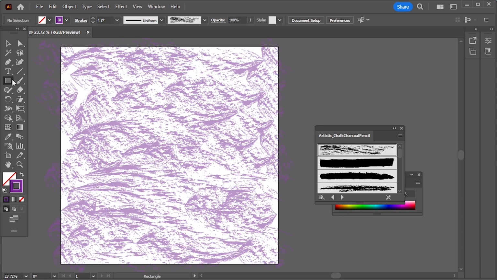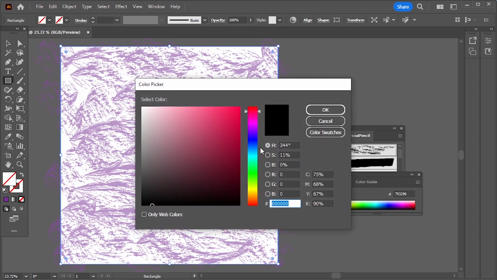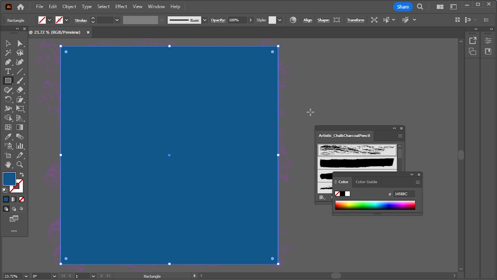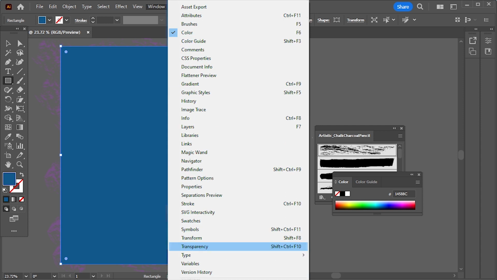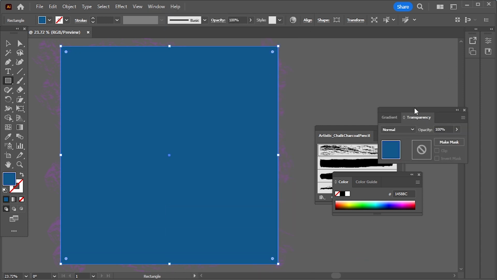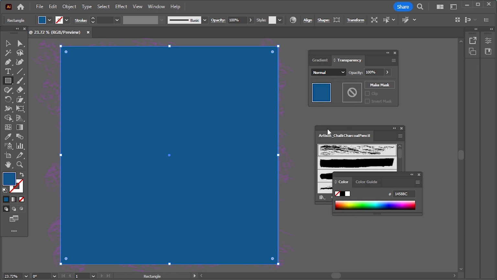Let's make a square on top of it. Fill it with blue color. Go to Window, Transparency. Change the blending options to Screen.